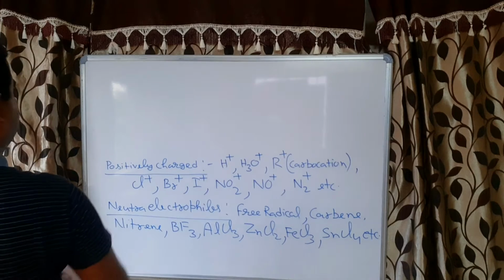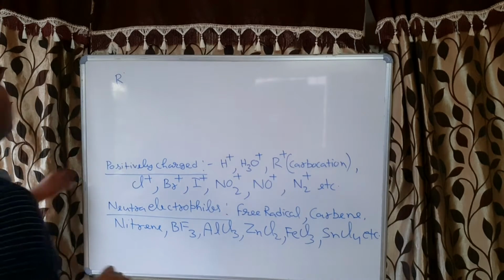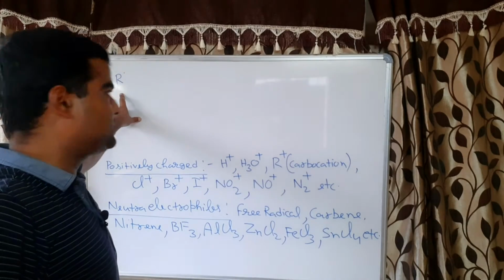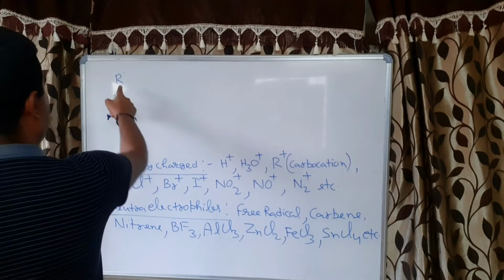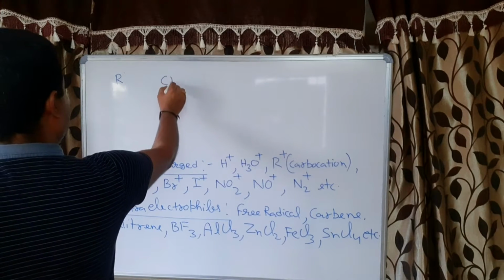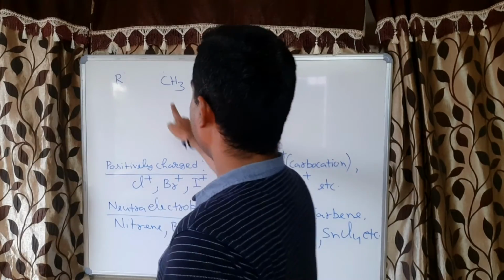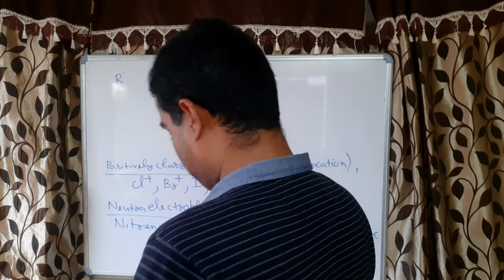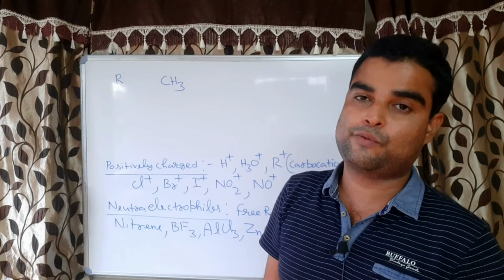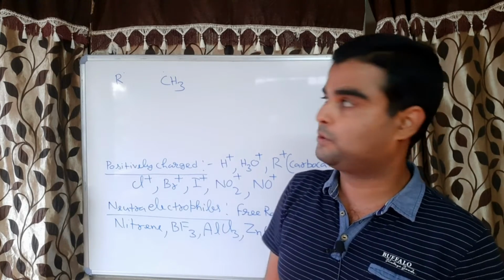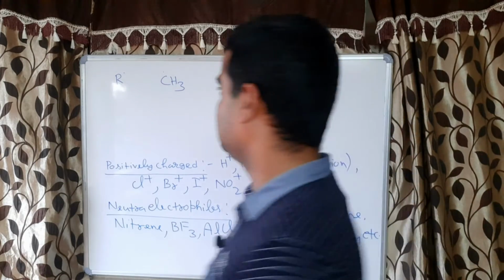See, free radicals. Free radicals means, I told you, neutral chemical species having one odd electron, correct? So R, let us take CH3, alkyl group, correct? Okay. Now carbon has atomic number 6, so electronic configuration is 1s2, 2s2, 2p2. So in the valence shell there are 4 electrons.